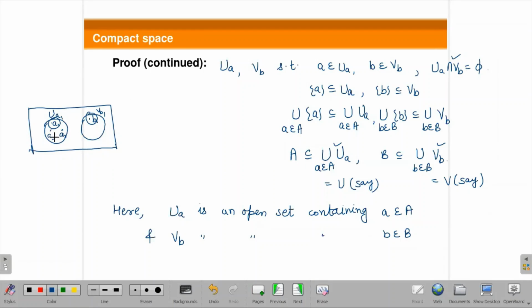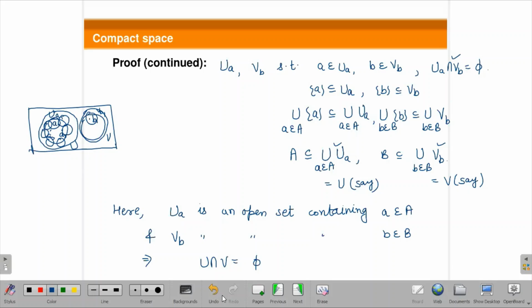Similarly for A2, then B2, then for A3, then for B3, and we are making the union of these open sets. They can also be outside of A. So if I take this as U and this as V, the intersection of U and V will be empty.